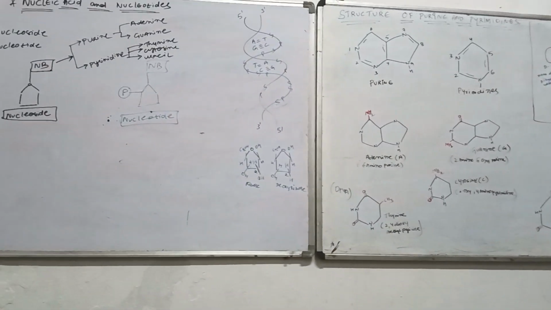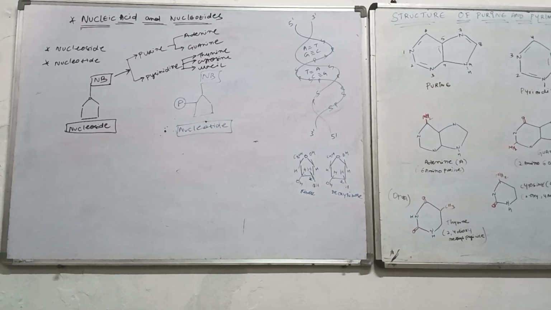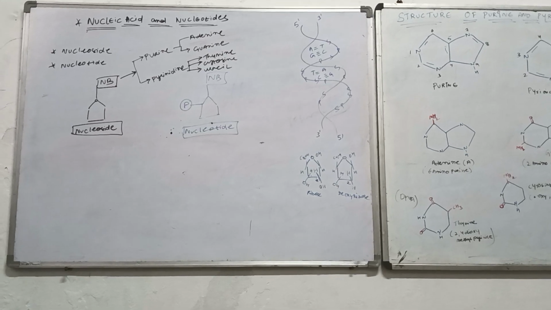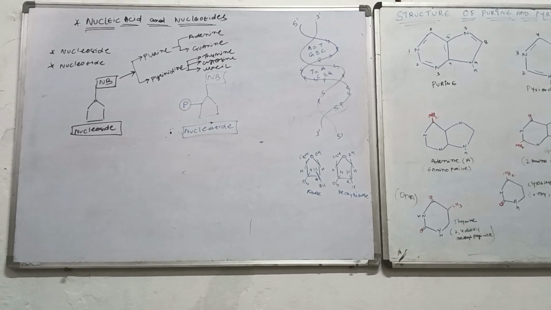Adenine, guanine. Pyrimidines are three, now we will see.